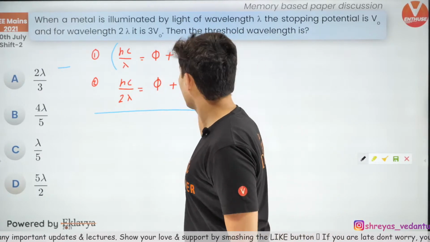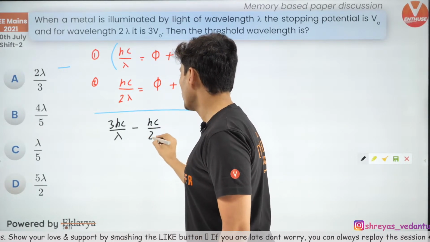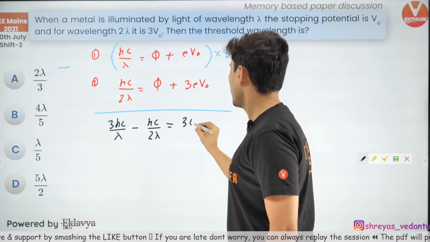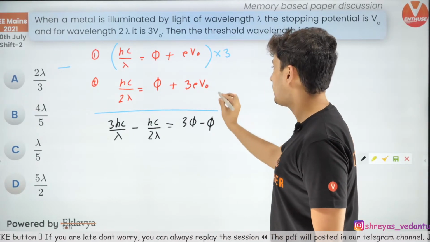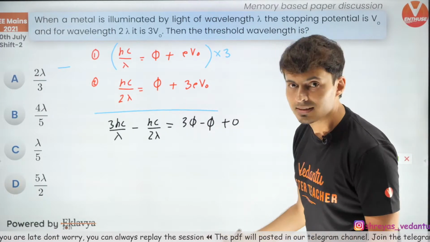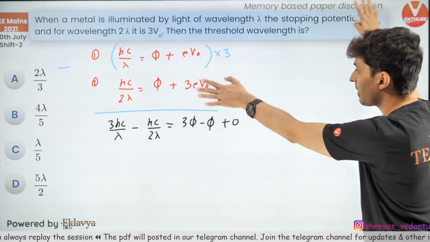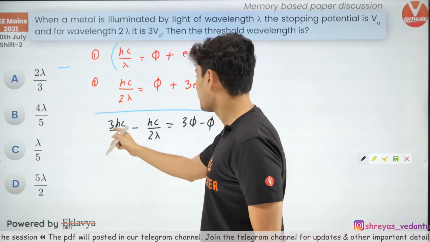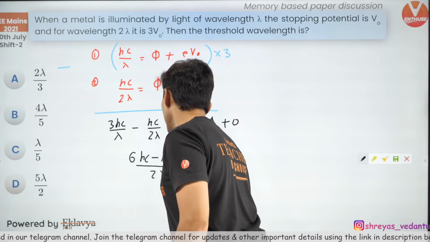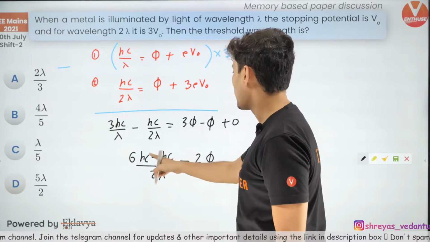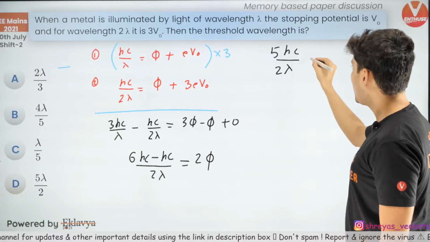So first of all, 3 Hc by lambda minus Hc by 2 lambda is equal to 3 phi minus phi, and here I'll get 3eV0 minus 3eV0, so plus 0. Is that clear? Two equations. I'm just trying to solve it because I need phi. I don't want V0. I'm just getting rid of that V0. So this will become 6 Hc minus Hc by 2 lambda is equal to 2 phi. So this will become 5 Hc by lambda into 2, and this is equal to 2 phi.